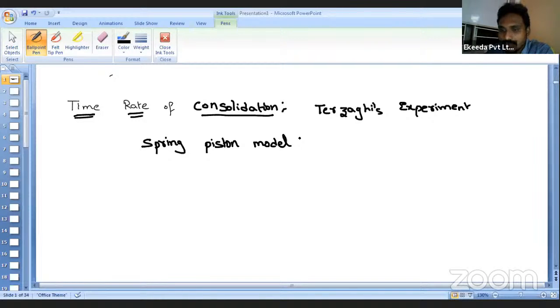The soil particles are analyzed in the experiment by using a spring system. Imagine there are soil particles, and I am representing them with springs. Even though I am drawing them in a very regular manner, in reality they may not be so. This is just to understand how the effective stress will vary.